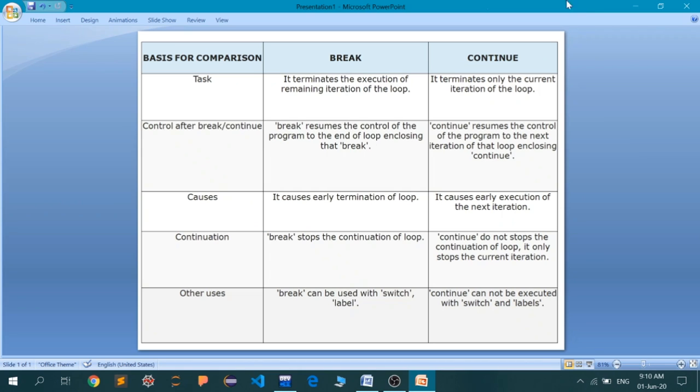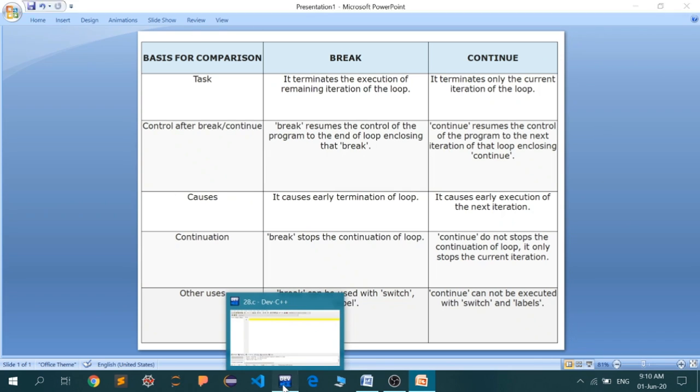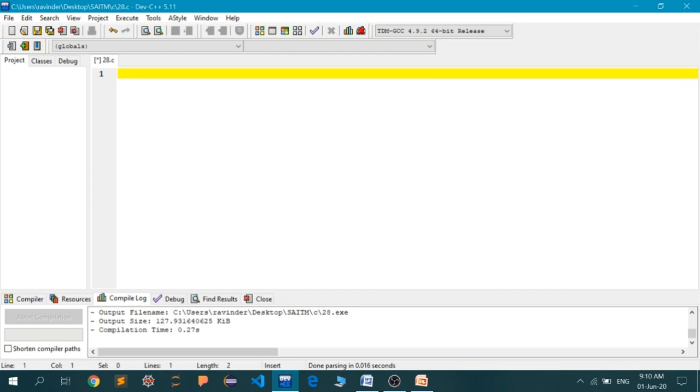Now before reading this difference, let us first see one example of each, and then I think it will make more sense. So we'll see one example of each one of them.